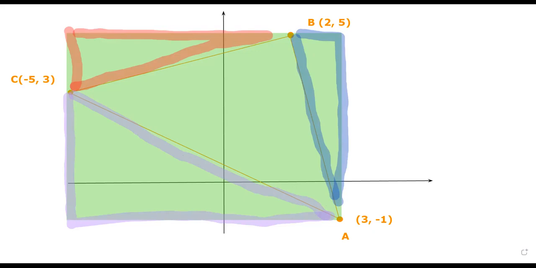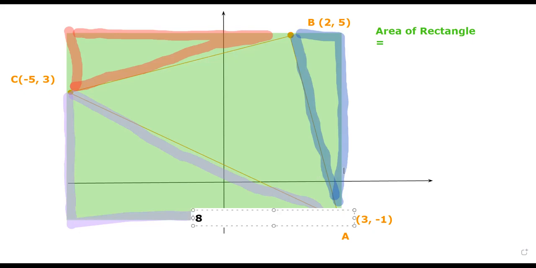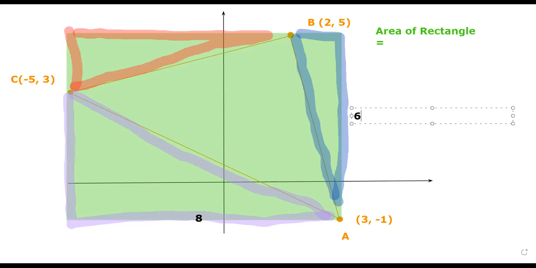So let us calculate it one by one. So the area of the rectangle. Now, the area of a rectangle is simply its length times its width. So now let us mark down the value of length and width. For our rectangle, its length goes from -5 to 3. So this length is 8. For its width, it is from -1 to 5. So the width is equal to 6.